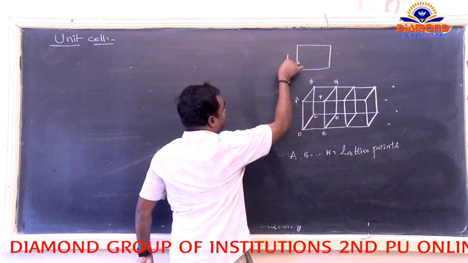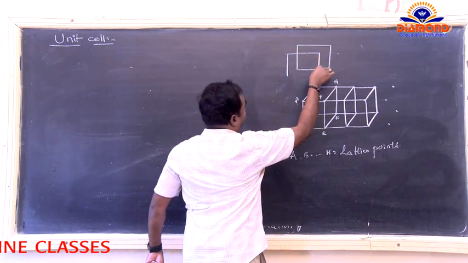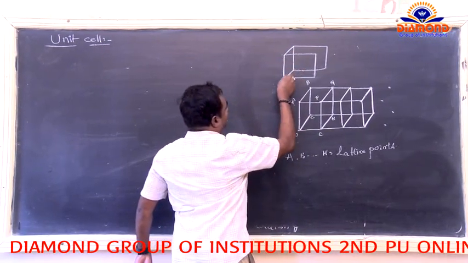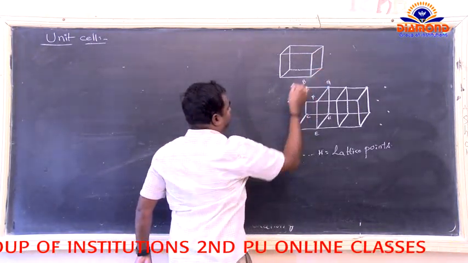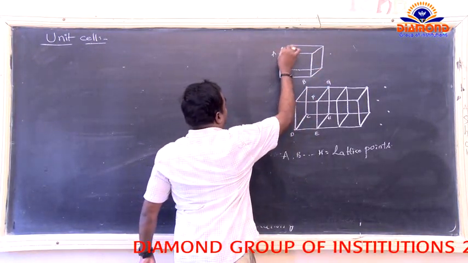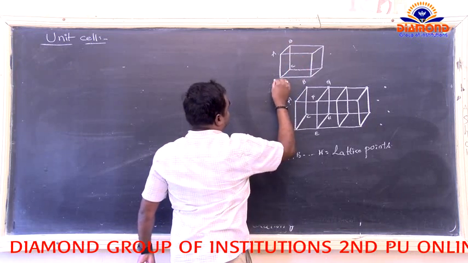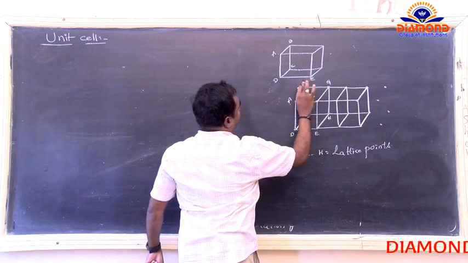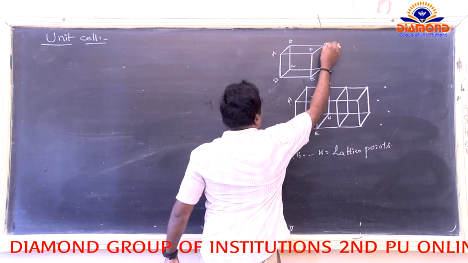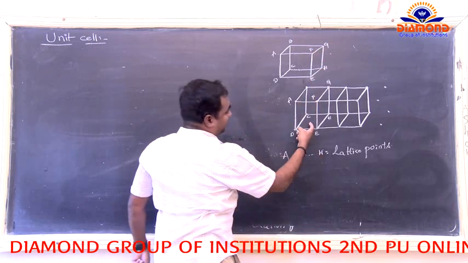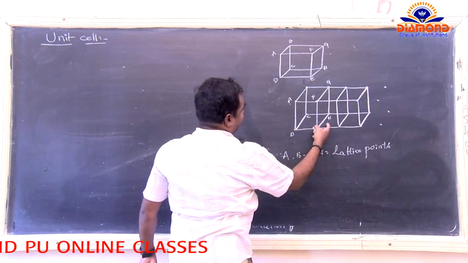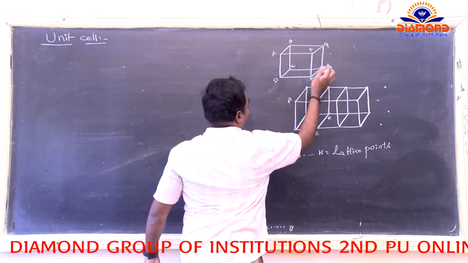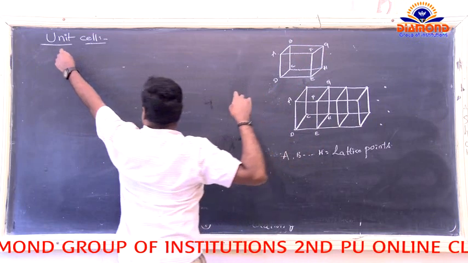That belongs to A, B, C, D, E, F, G, and H. So from this diagram, from this crystal lattice, you have to choose one part belonging to A, B, C, D, E, F, G, H. So this is known as the unit cell.